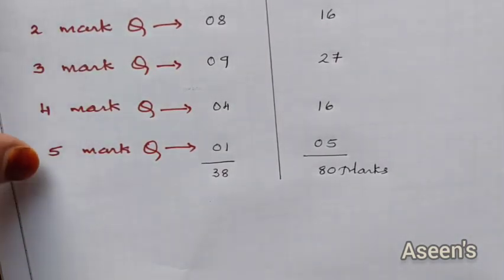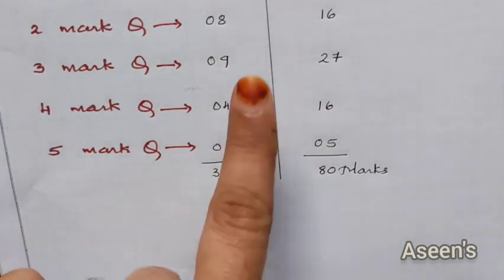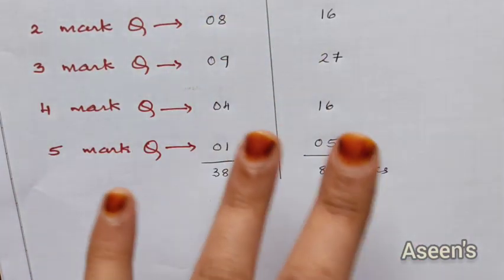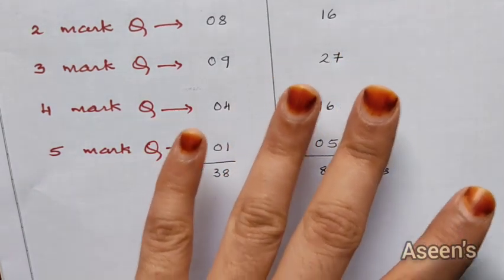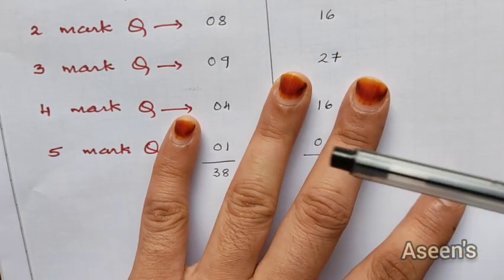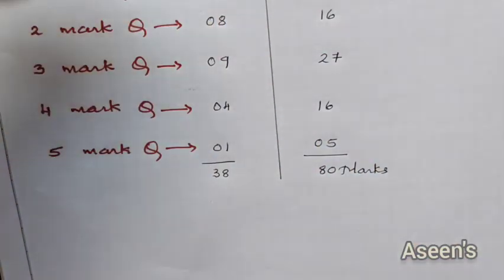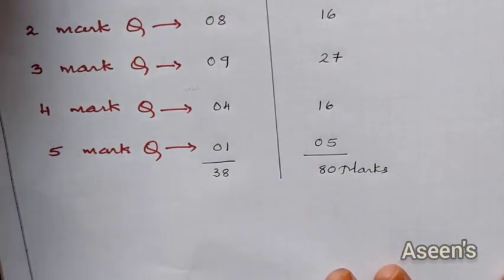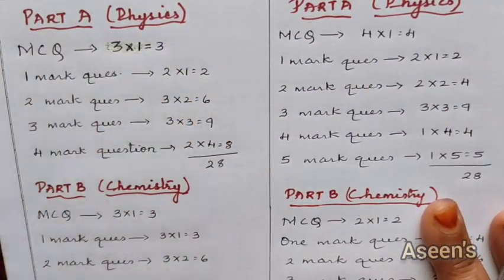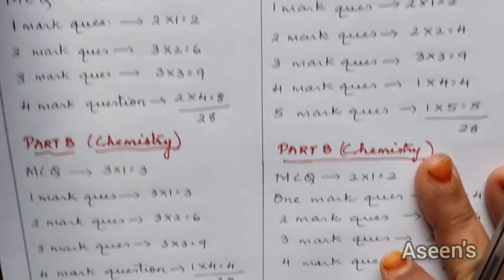Okay, and lastly, 5 mark questions. We are going to get 1 question. This can be put into any of the 3 parts. In one case they might give it in part A, that is physics, or in chemistry, or in biology. Depending upon the weightage they might vary, but on the whole, as decided, your physics is going to be 28 marks, chemistry 25, and biology 27.